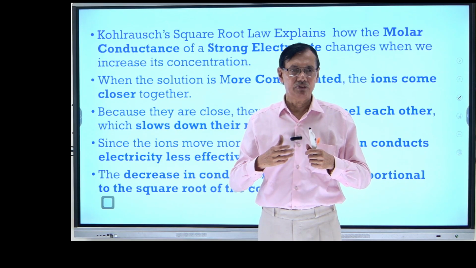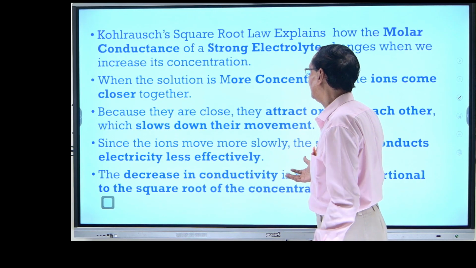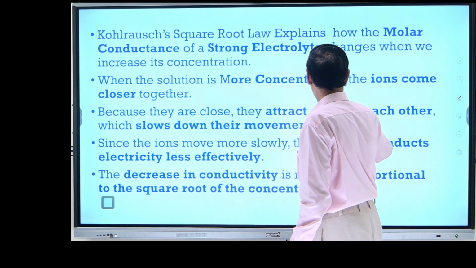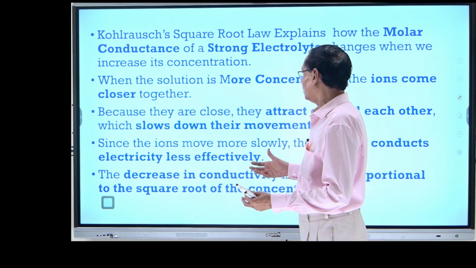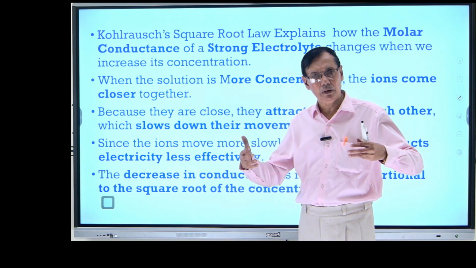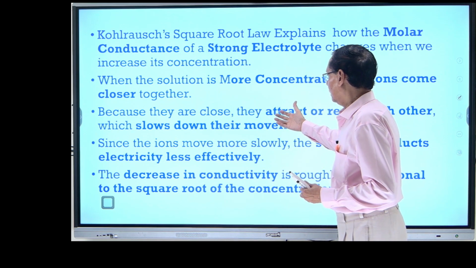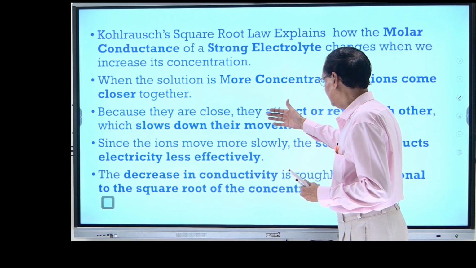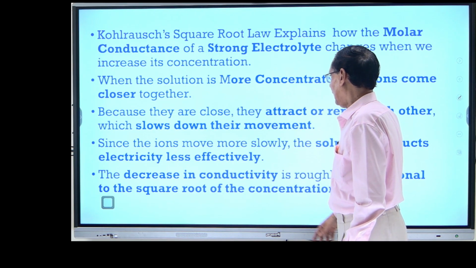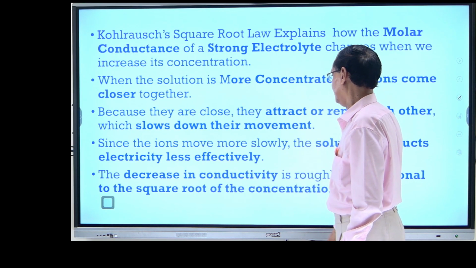So it is very difficult for the ions to move, उनकी movement कम हो जाएगा, because they are close, they attract or repel each other, which slows down their movement. And electrical conductivity depends upon the movement, the ionic mobility. Therefore it decreases. Since the ions move more slowly, the solution conducts less electricity.